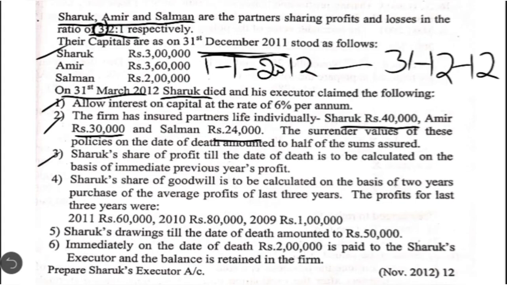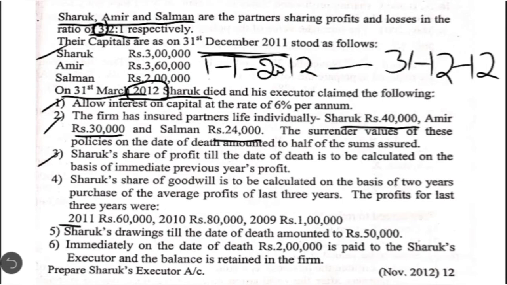Shahrukh's share of profit till the date of death is to be calculated on the basis of immediate previous year's profit. This point speaks about giving share of profit in the expected profit during the current financial year for the months for which he was there as a partner, that is for January, February and March. So this expected profit for 3 months we need to calculate on the basis of immediate previous year. He died in the year 2012, so the immediate previous year is 2011.